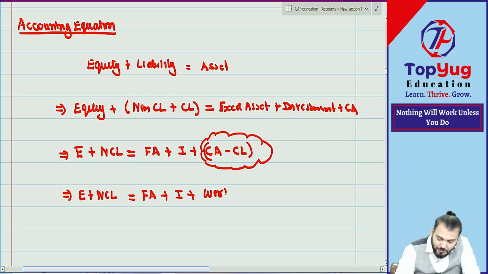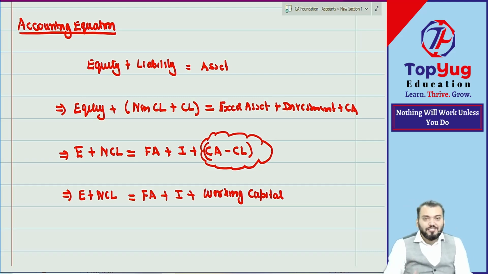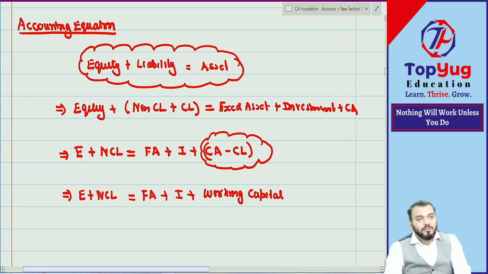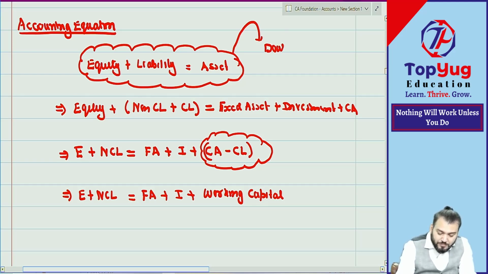All of these are the accounting equation. But this is the simplified accounting equation: equity plus liability is equal to asset. This is due to the double entry system.